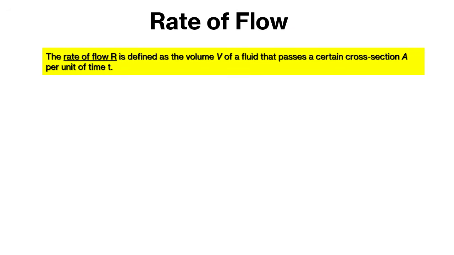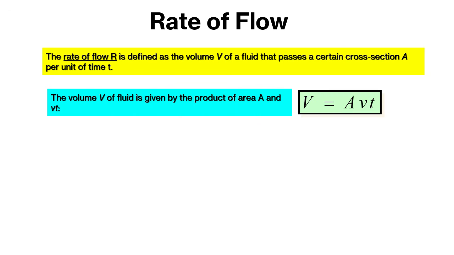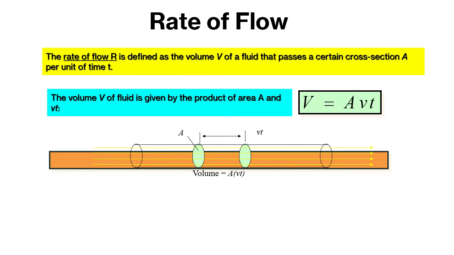The rate of flow R, or sometimes Q, is defined as the volume of a fluid that passes a certain cross-section A per unit of time. So the volume V of a fluid is given by the product of area and velocity times time. So V is equal to area times velocity times t.